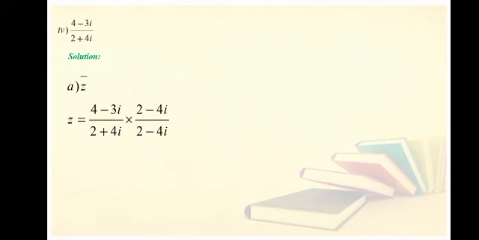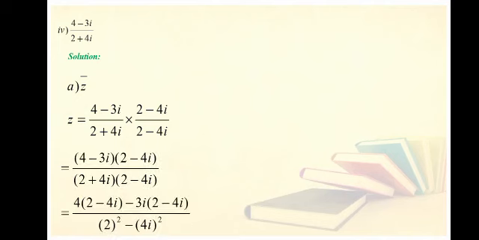Next part is 4 minus 3 iota over 2 plus 4 iota. First of all, you have to calculate the value of Z for finding out Z bar. Whenever the question is in the form of a fraction, you have to take the conjugate of the denominator and multiply it with the actual expression. Z is equal to 4 minus 3 iota over 2 plus 4 iota. You will multiply it with the conjugate of the denominator. It will become multiplied by 2 minus 4 iota over 2 minus 4 iota.